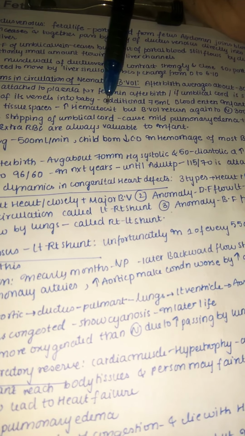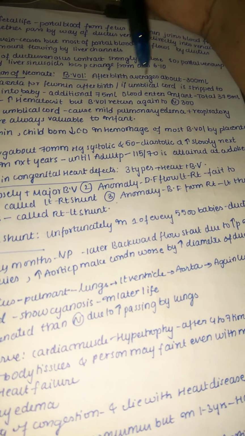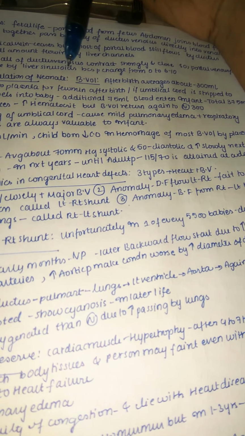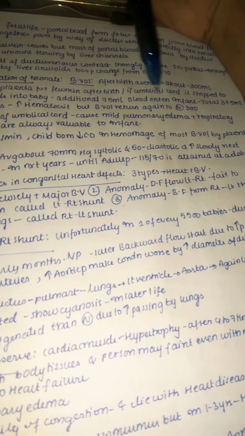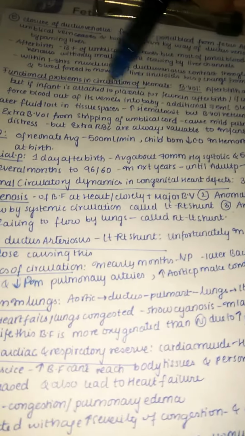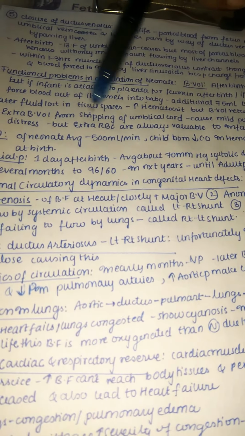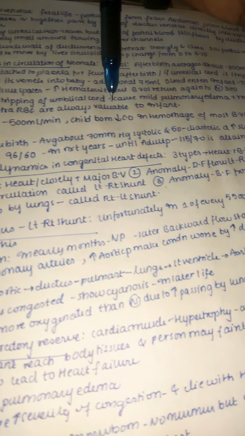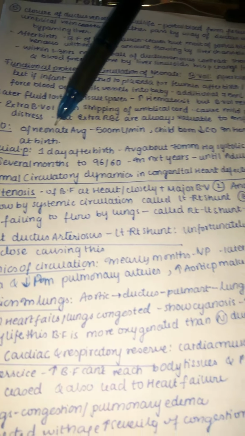So hematocrit increases because more blood has entered the baby, but the blood volume returns again to normal, like 300, because some of the fluid is lost by means of edema due to the increase in hydrostatic pressure. So the blood volume again comes back to 300 milliliters. Sorry, 300 milliliters, it is not mercury here because it is not pressure, it is blood volume. So extra blood volume from stripping of the umbilical cord causes mild pulmonary edema, and it is also sometimes associated with